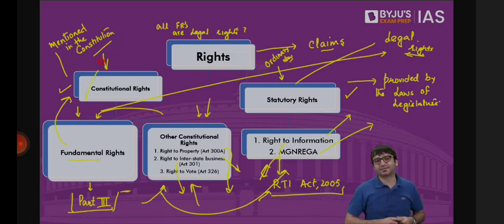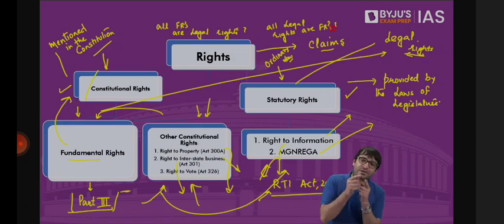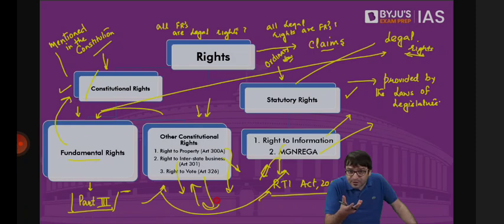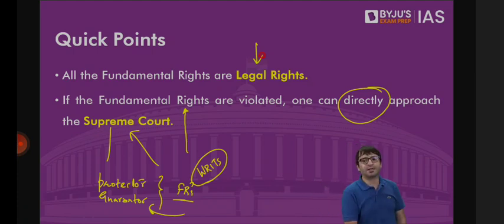But can we say all legal rights are fundamental rights? No. Why? Because only those legal rights which are mentioned in the Constitution, under Part 3 of the Constitution, only those are fundamental rights. Because other constitutional rights, which are also legal rights, statutory rights, which are also legal rights, they are not fundamental rights. So all fundamental rights are legal rights, but all legal rights are not fundamental rights. And fundamental rights are so important for the growth and development of an individual that the moment they are violated, you can directly approach the Supreme Court without taking any route of the High Court. Clear? Done?